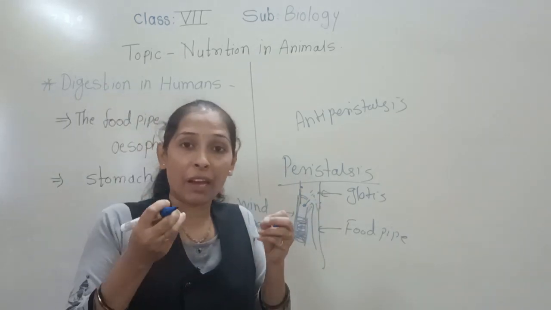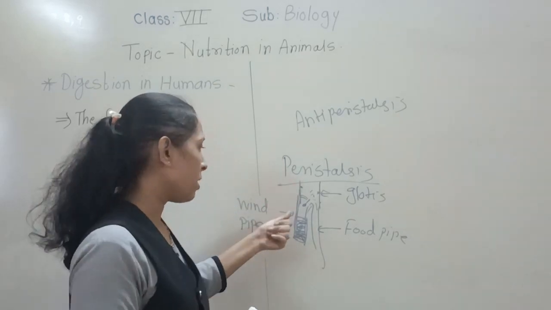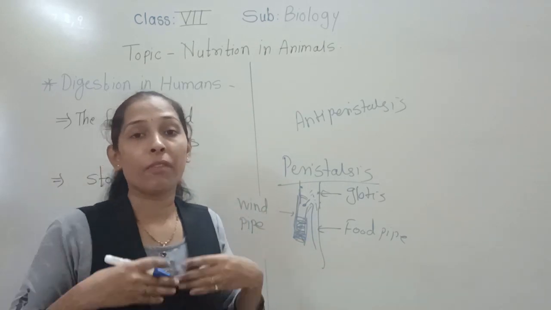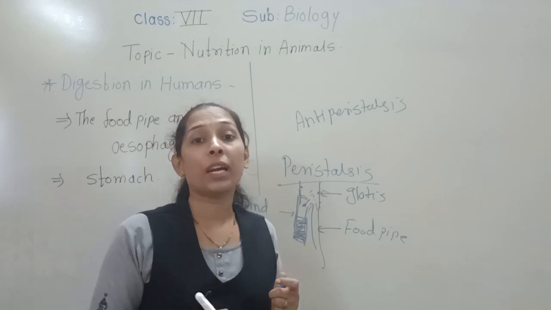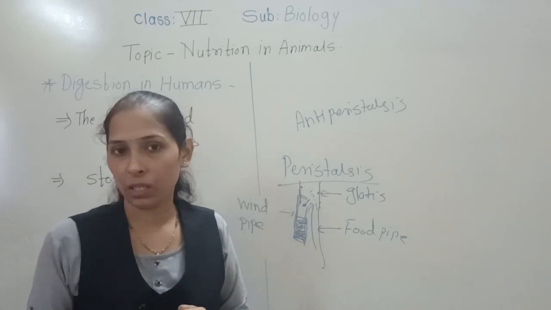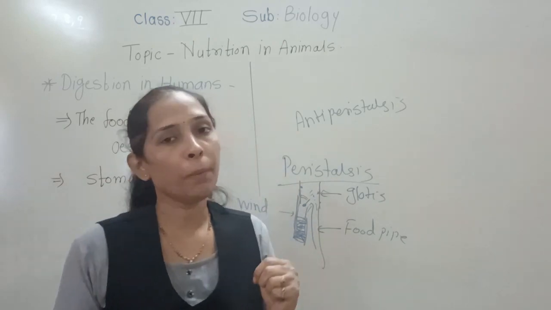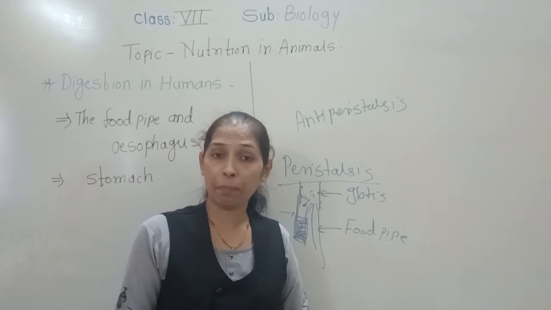Okay, if we are having food and if we try to speak, then sometimes this happens: the food particles enter into the windpipe and we start to cough, we choke, or we have so much cough, and sometimes hiccups also. Okay, so this is the reason for the hiccups, choking, or the cough. Okay, so this is all about the food pipe.